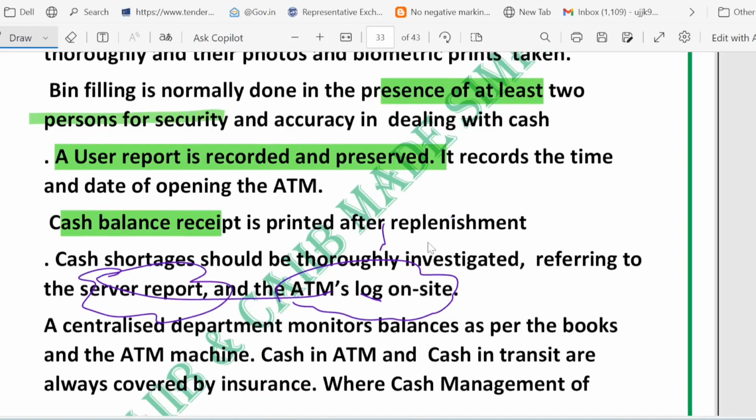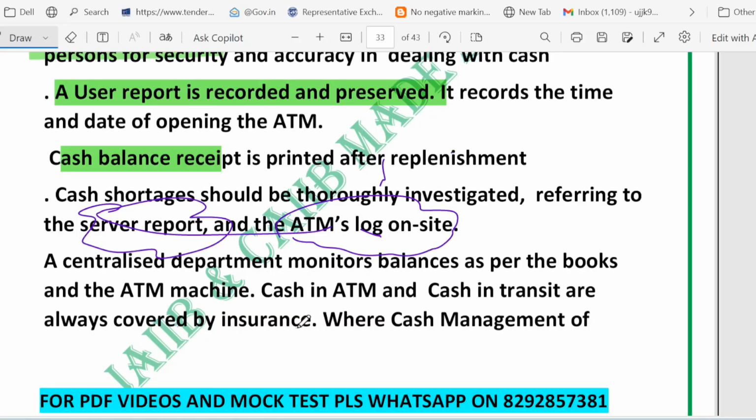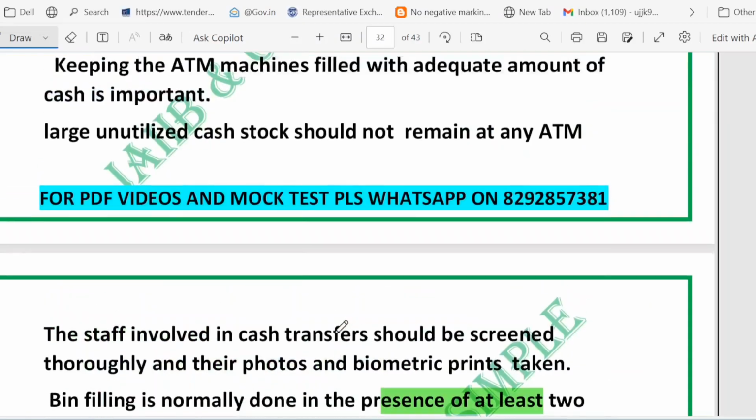And you should avoid large idle cash, which means the bank plans the refill quantity so that there is enough cash but not a large unutilized stock sitting in the ATM for long. That reduces the risk and the cost. So you can think of an ATM like a cafe cash box. Trusted staff refill it, 2 people count the cash together, a receipt is printed, and the log book is checked if anything is missing. So, ultra short memory revision points.